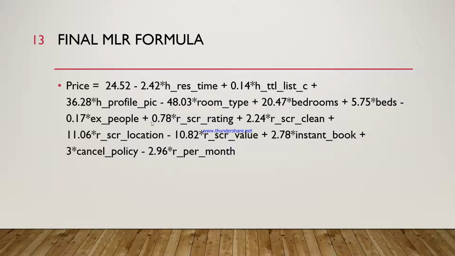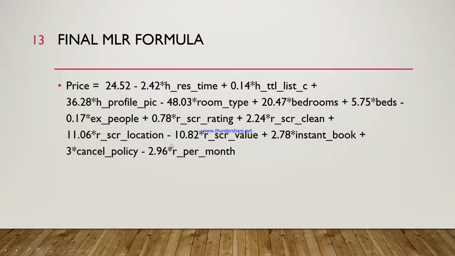Next, we found that some of the review variables have a positive effect and some have a negative one. The ones with positive effect are review score rating, cleanliness score, and location score. Respectively, the impact of them is 0.78, 2.24, and 11.6 per point increase. This means that the higher the average review score, cleanliness, and location score ratings are, the higher the price.